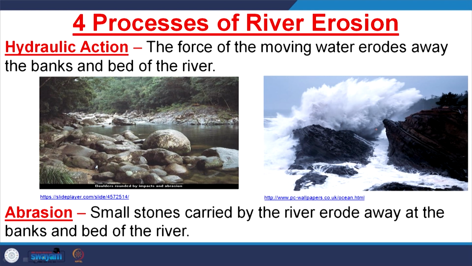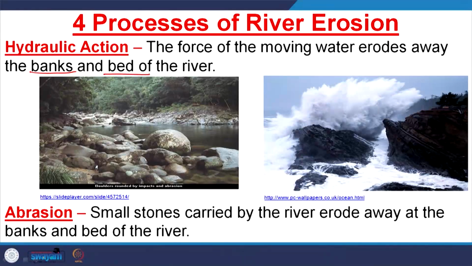It is a highly forceful channel; water flows forcefully because it is confined in narrow valleys, mostly in the upper reaches, the mountainous regions of the youth stage. As it is confined in narrow valleys, its force is very high. So, due to the water's own force, it erodes away the banks and the river beds.